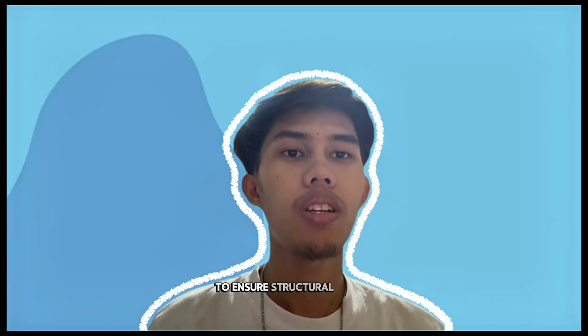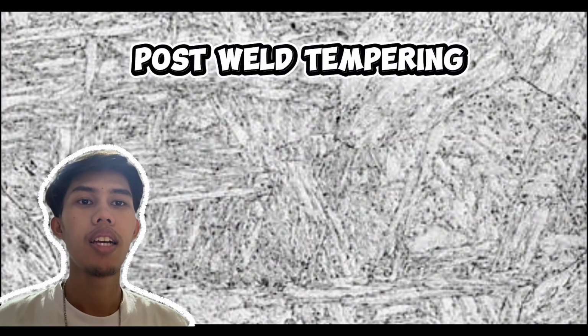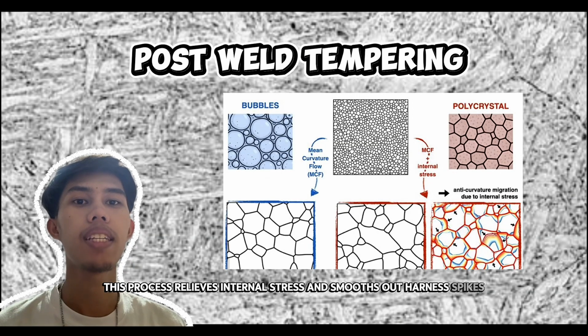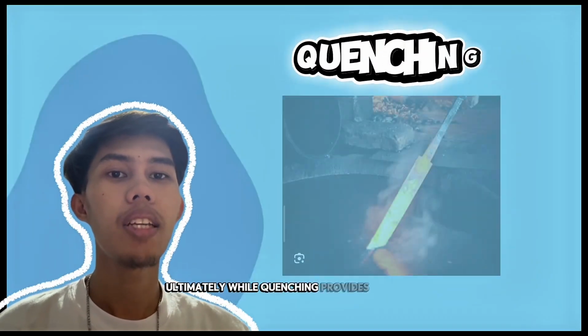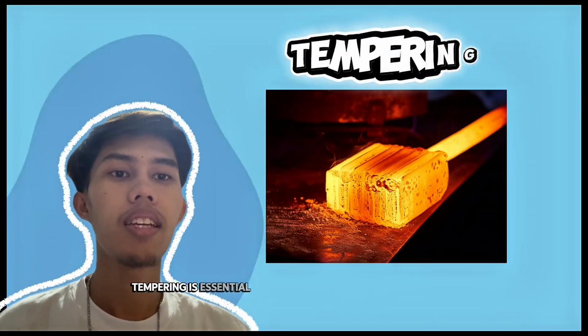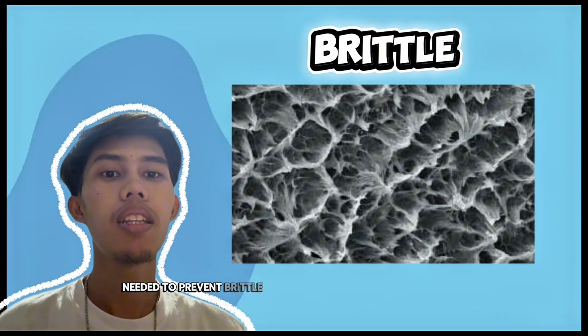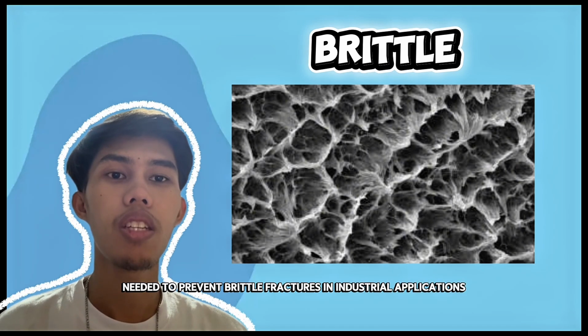To ensure structural safety, post-weld tempering is used to stabilize the metal. This process relieves internal stress and smooths out hardness spikes, creating a more gradual linear transition from the center to the edges. Ultimately, while quenching provides strength, tempering is essential to provide the toughness and reliability needed to prevent brittle fractures in industrial applications.